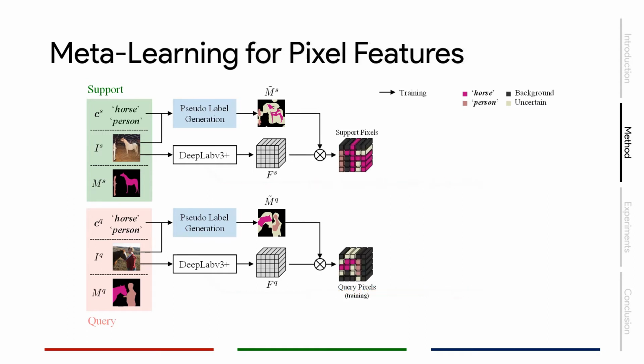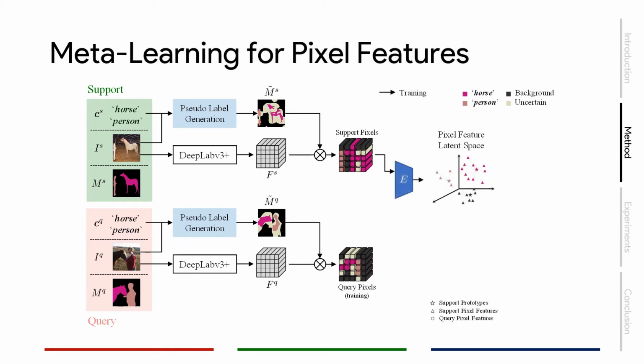Next, we label the extracted features with our generated pseudo-masks, and for the support set pixel features, we map them into a latent space via an encoder E. For each category, we calculate their prototypes by taking the mean of all encoded pixel features from that category. The query pixel features are also encoded via the same encoder E, and our meta-learning loss function is defined by the sum of distance in the latent space between the support prototypes and query pixel features of the same category. This is also commonly known as the prototypical loss.